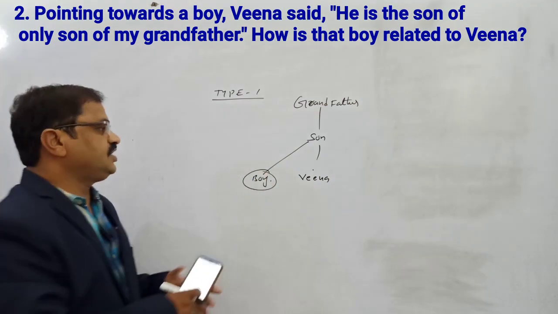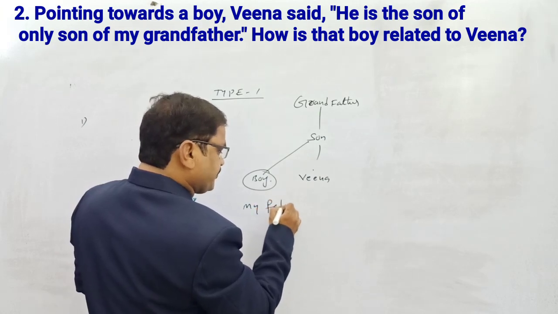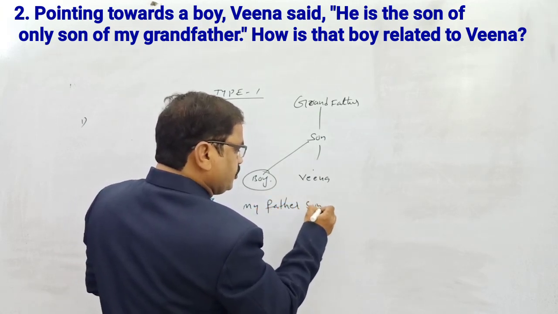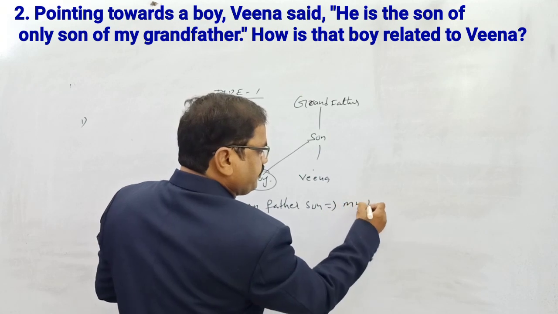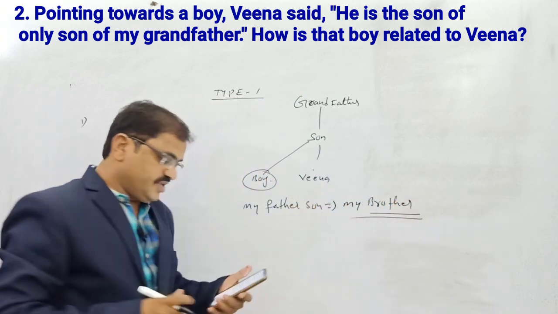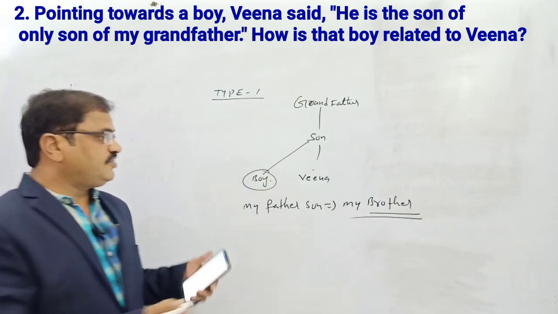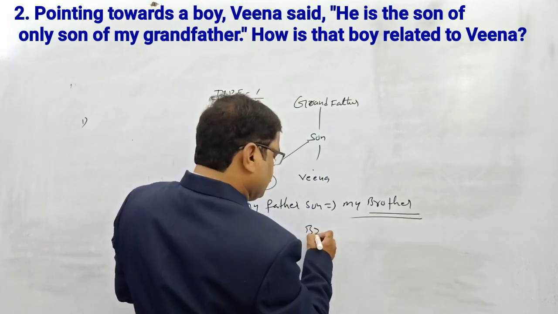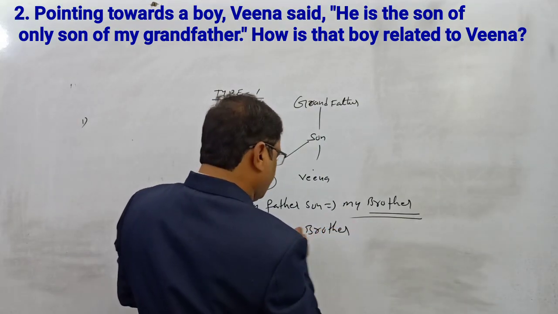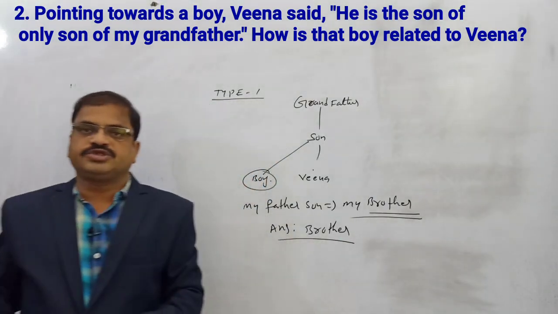My father's son is nothing but what? My father's son is equal to my brother. So what is the question given? How is the boy related to Veena? The answer is brother. Answer is brother. Okay, right. Now come to question number 3.